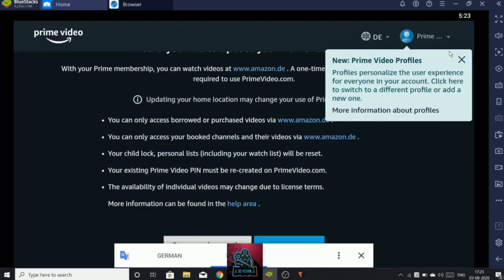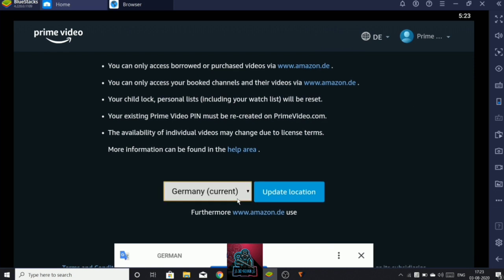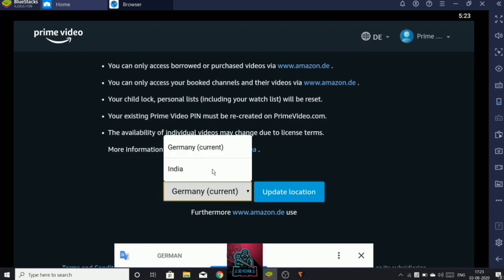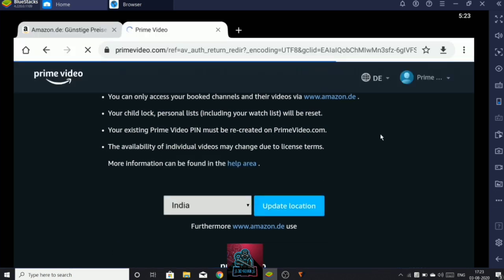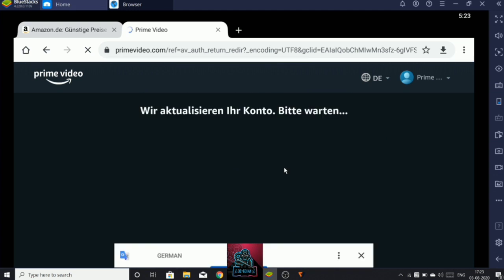Okay, here after logging in, just scroll down. Here it's showing to update location. Now I'll click on India. See, if I'm updating my location, it will be translated. Translate, or change the country directly. Please make it fast, emulator. Okay, it's translated now. Change the country fast, my dear emulator.